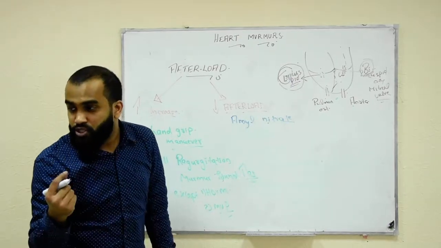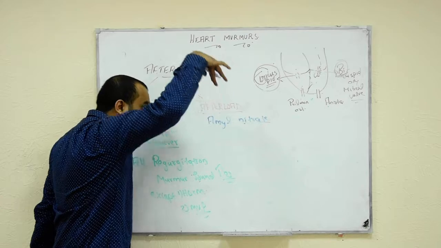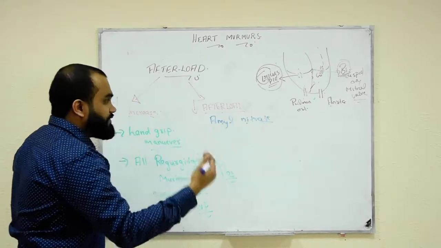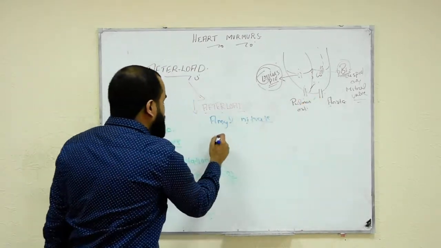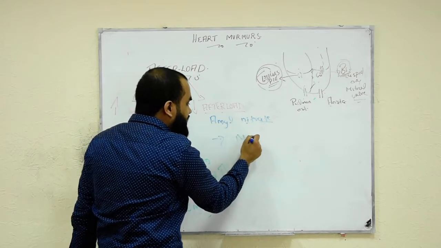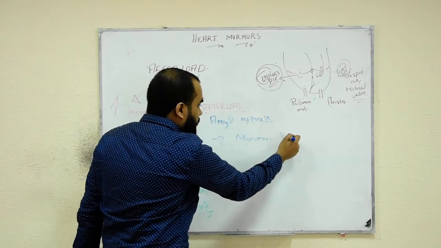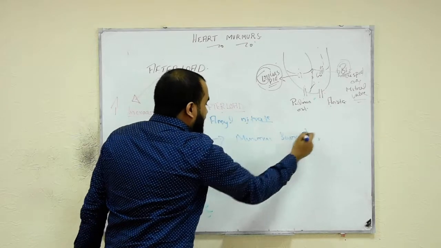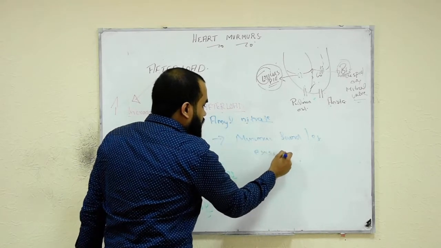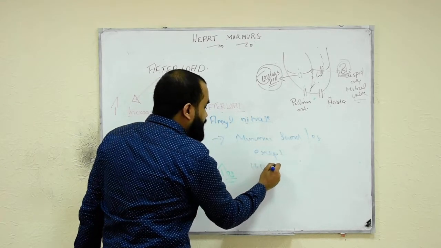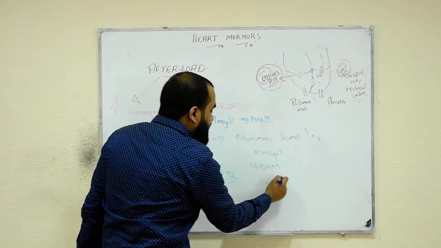They cause vasodilation. What happens? Afterload decreases. See, if afterload decreases, what about the murmurs? Murmur sound also decreases, except here, HOCM and MVP. What about their murmur? They will increase.